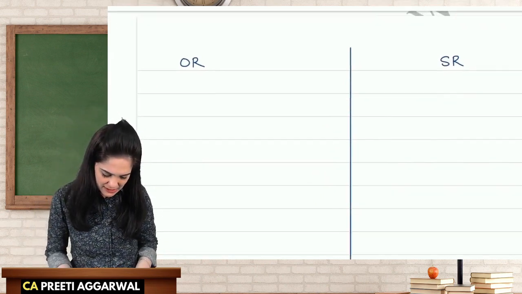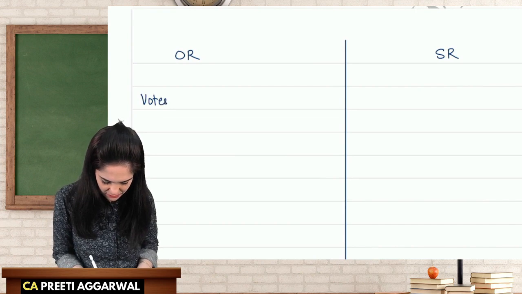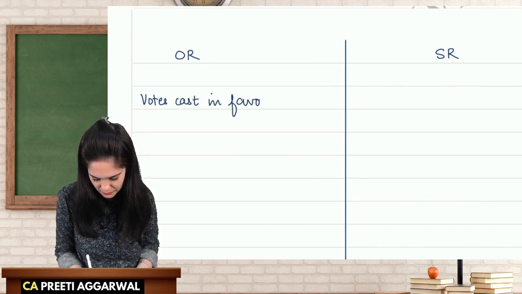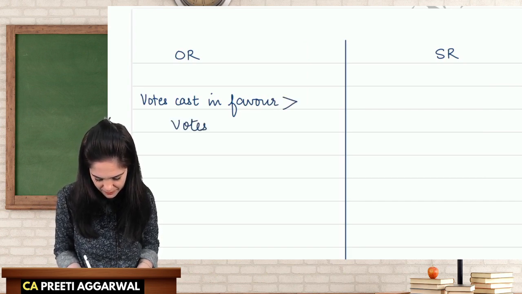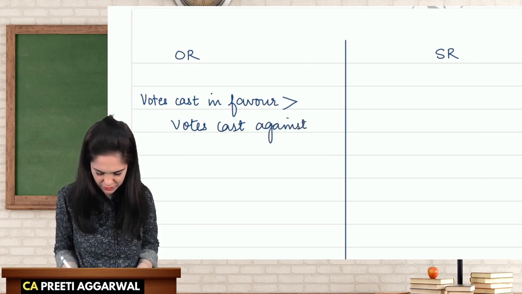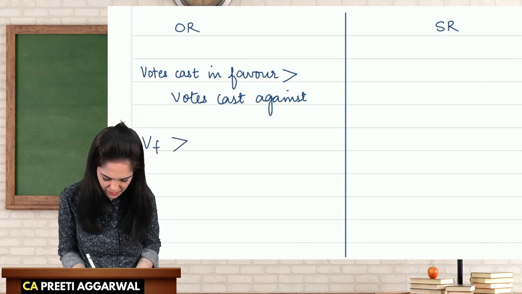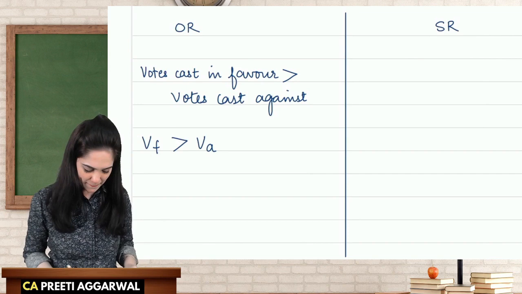Now, in order to pass an ordinary resolution, the votes cast in favor must exceed the votes cast against the resolution. So, in short, the votes cast in favor must be more than the votes cast against the resolution.